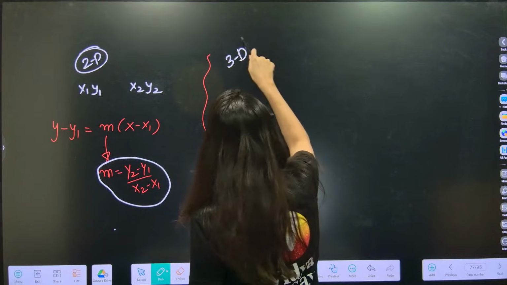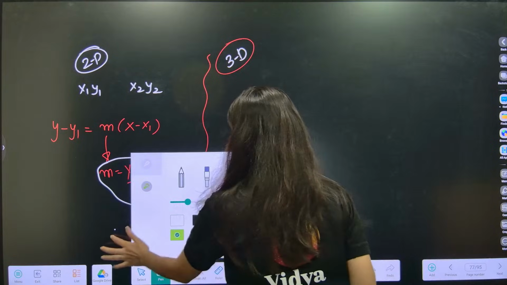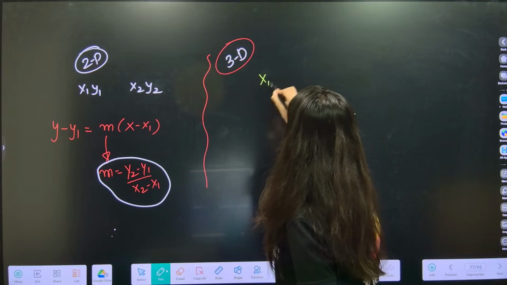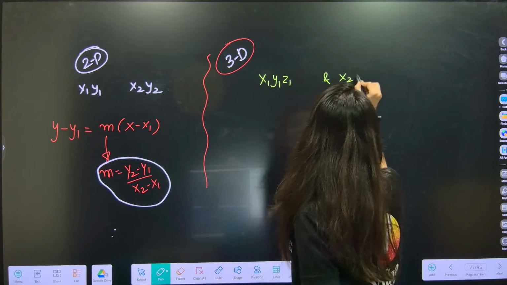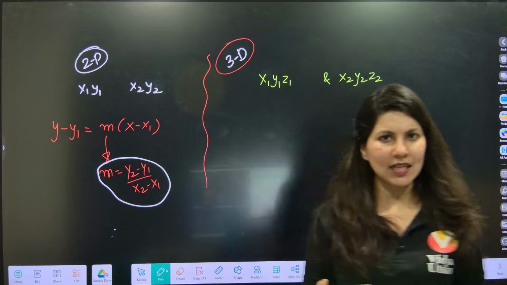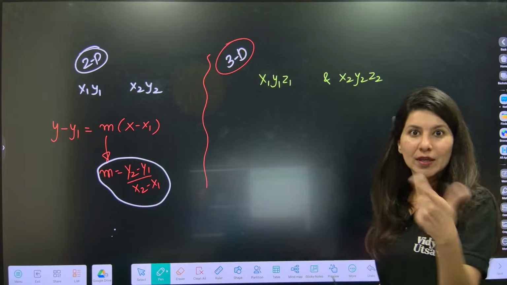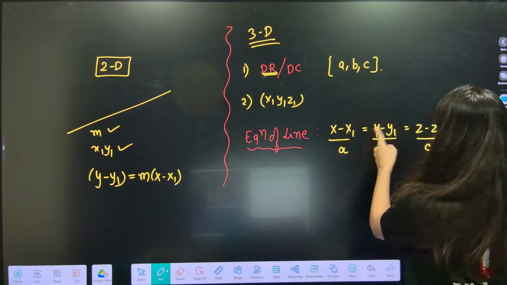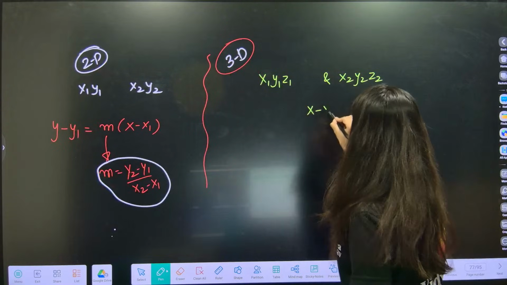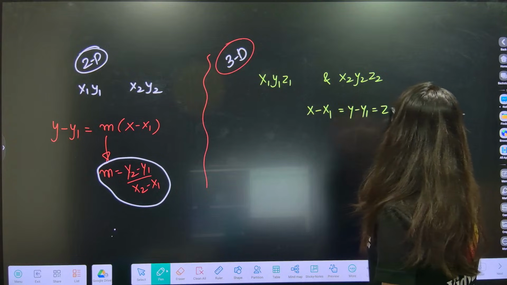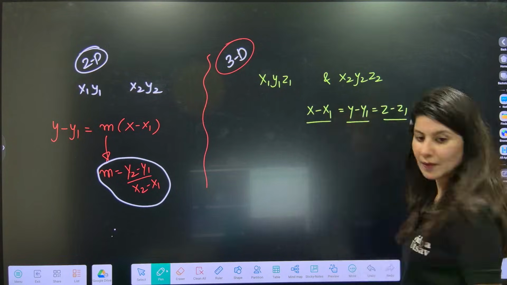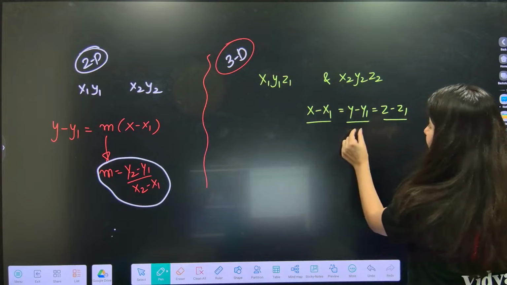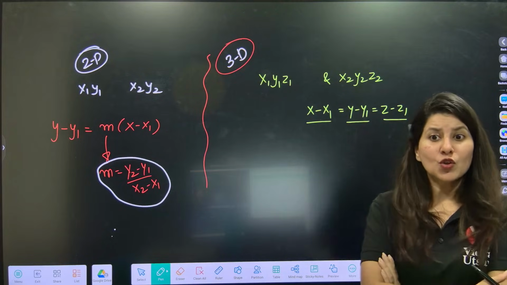3D geometry. Now again, if 2 points are given, x1, y1, z1 and x2, y2, z2, can I write the equation of the line in 3D? Yes. The numerator part will be the same. Do you know what the numerator part was? Let me go back. This was the numerator: x minus x1, y minus y1, z minus z1. So again, x minus x1, y minus y1, z minus z1 upon the direction ratio. But ma'am, we don't have the direction ratio.